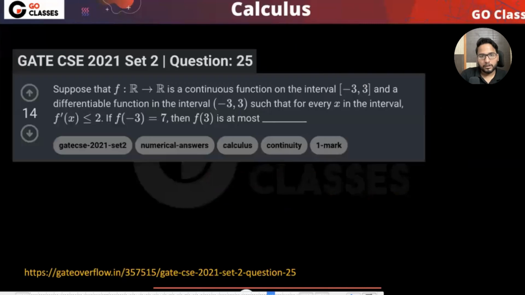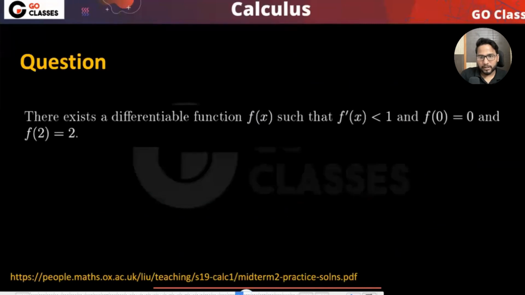Okay, cool. Now let's solve that question. I think what they're saying is: there exists a differentiable function f(x) such that f dash x is less than 1 and f(0) equals 0 and f(2) is 2. Sorry, I forgot to write, this is a true or false question. So let's try to solve it.